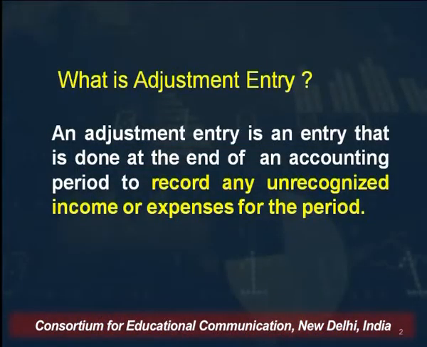In the series of financial statements of non-corporate entities, we are talking about adjustment entries. I talked about adjustment entries in the previous lecture as well. An adjustment entry is an entry that is done at the end of an accounting period to record any unrecognized income or expenses for the period. It means all those items which are not recorded in the trial balance and which are given outside of the trial balance need to be recorded into the books of account by passing an adjustment entry.